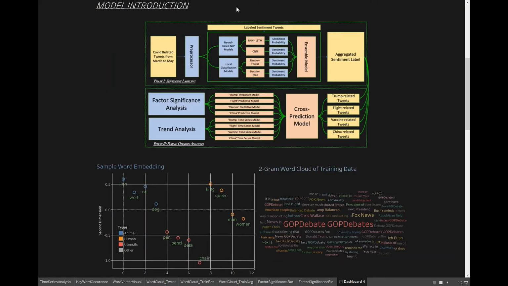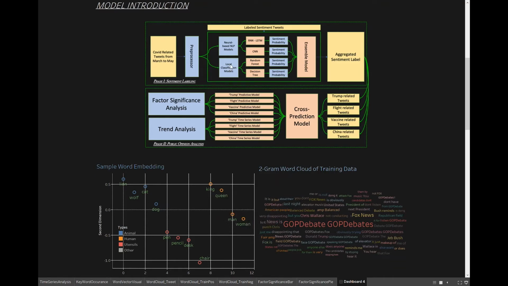Now I'm going to walk you through the models we trained for our projects. The first two models we trained are neural-based NLP models. The idea is to embed English words into a high-dimensional vector space. This allows us to manipulate English words as mathematical vectors. So here we see a small sample of two-dimensional word embedding, where you see the point representing queen, we can view this as king minus man plus woman.